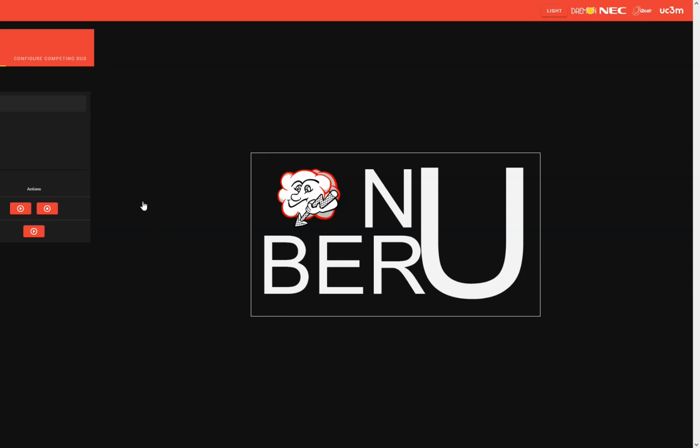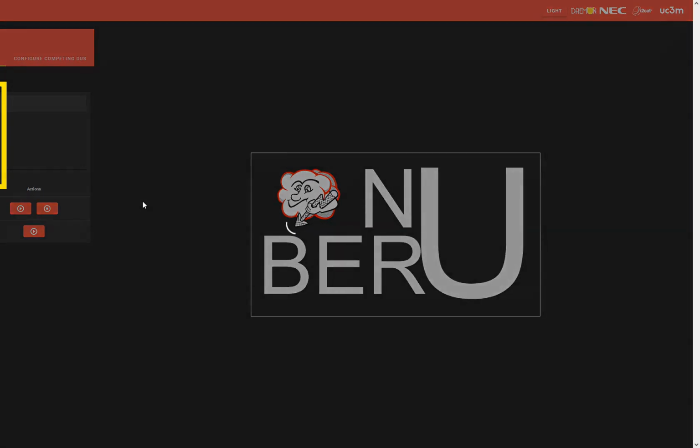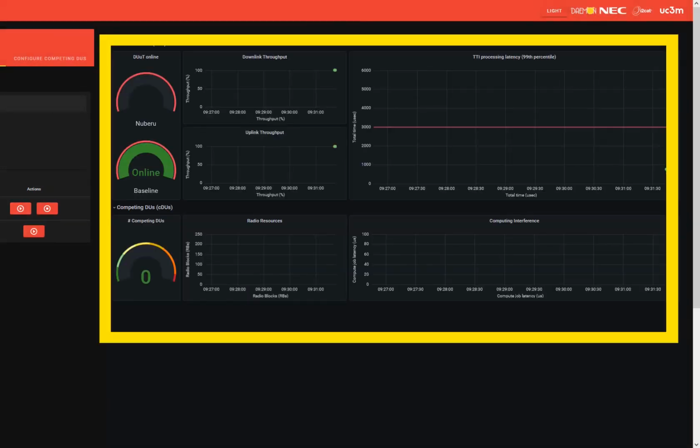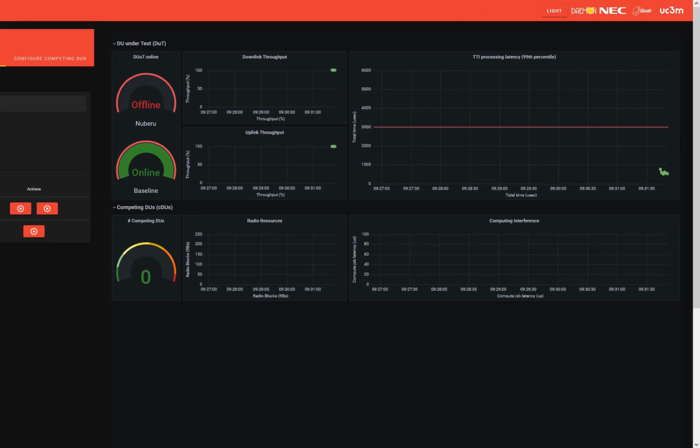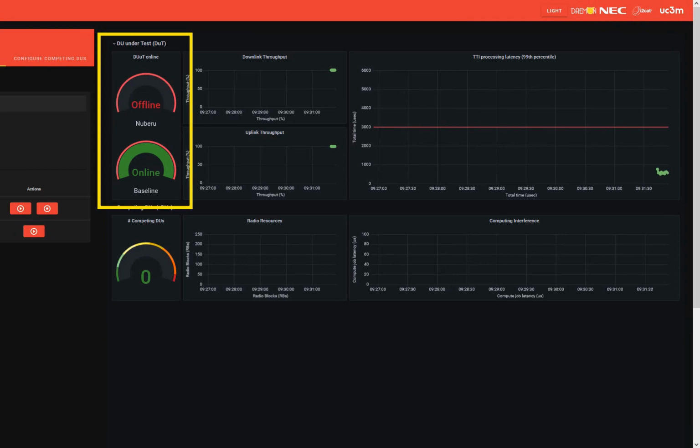No DU is deployed in the platform at this point. We first deploy the baseline DU under test, or DUT, by selecting baseline and pushing the start button. A number of graphs in our dashboard monitor different performance and state information of the platform. These gauges indicate that the DU under test, or DUT, is the baseline DU.